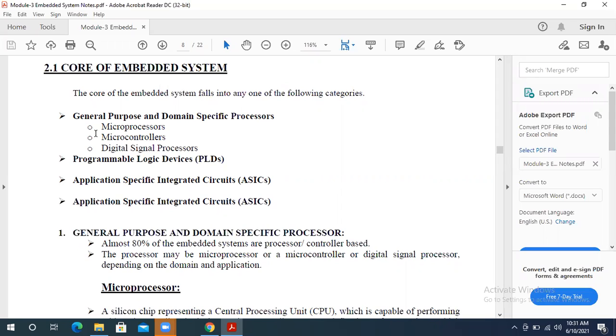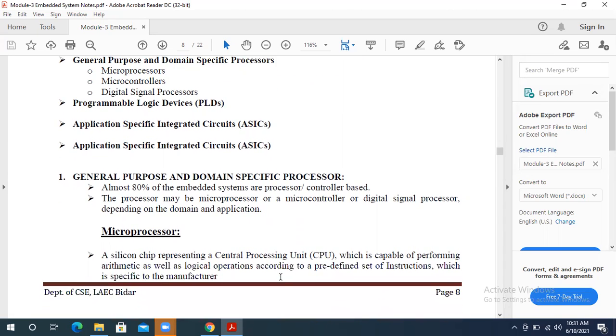That is the first point. And the second point is you can use a microprocessor or controller or DSPs in your system. So now we'll take one by one: what is a microprocessor, then microcontroller, then DSPs. Okay, is that clear?